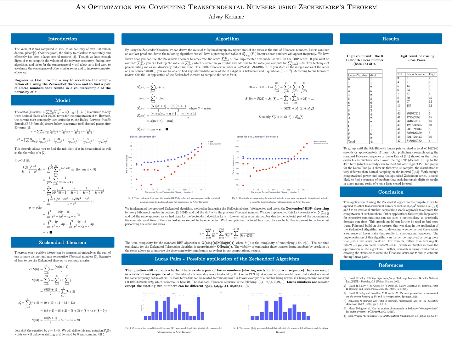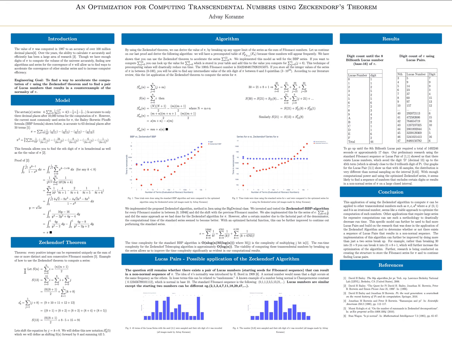My engineering goal going into my project was to find a way to accelerate the computation of pi using the Zeckendorf theorem, which I will explain later on, and to find a pair of Lucas numbers that results in a counterexample of the normalcy of pi. In order to derive an algorithm for the standard BBP algorithm, I used the much simpler summation of just n as a starting point. The summation of just n is n plus 1 divided by 2.